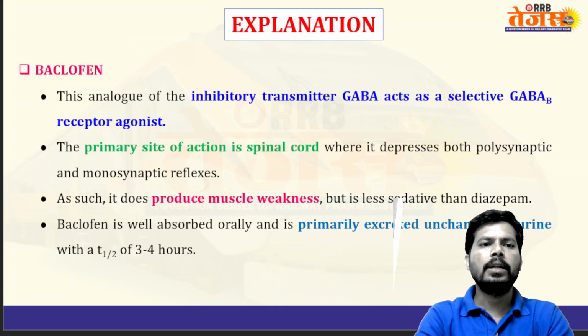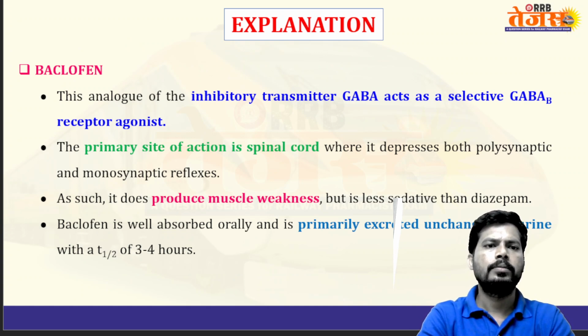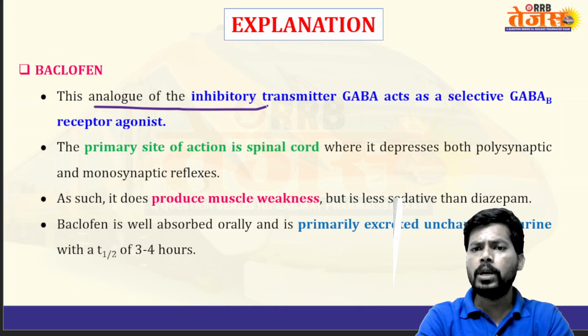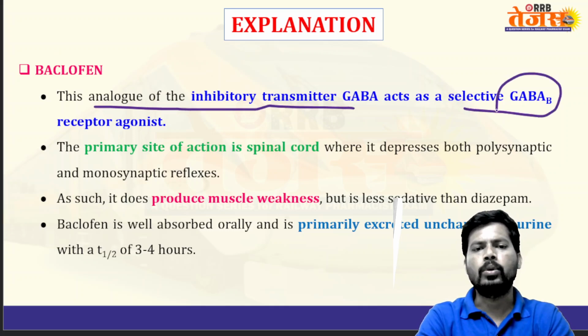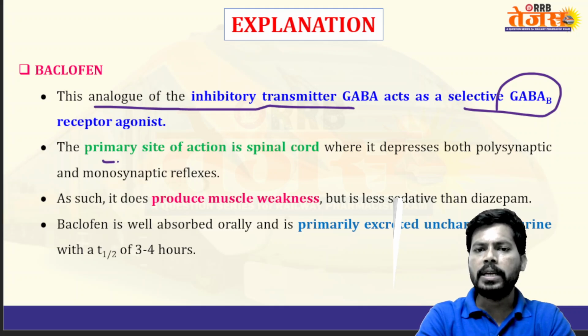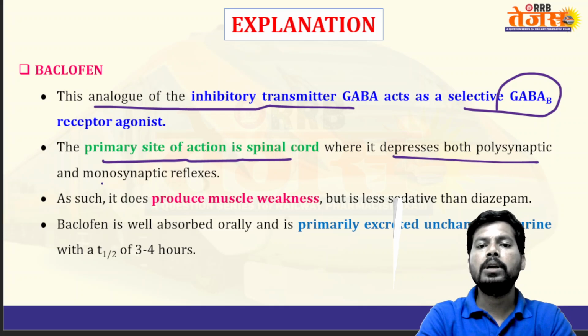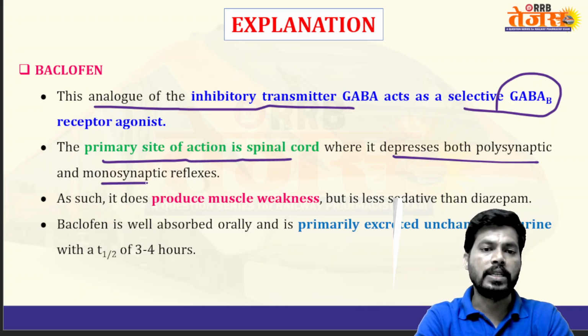Next, regarding the explanation. Baclofen is an analog of the inhibitory neurotransmitter GABA and acts as a selective GABA B receptor agonist. The primary site of action is the spinal cord, where it depresses both polysynaptic as well as monosynaptic reflexes.